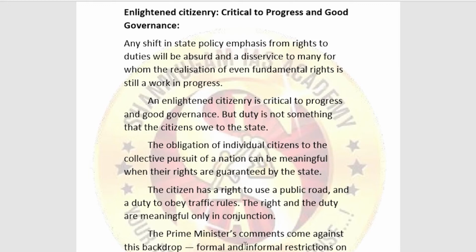Which backdrop? The citizen has a right to use a public road and a duty to obey the traffic rules too. And the right and the duty are meaningful only in conjunction. This is exactly what we are relating here in this editorial. It is the right to use the public road and the duty to obey the traffic rules. Both the right and the duties are meaningful only in conjunction. So this is the backdrop of the comments given by the Prime Minister.